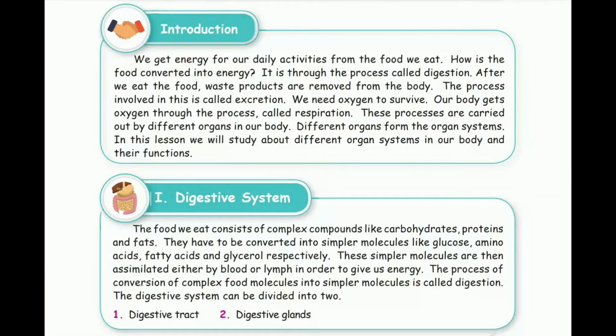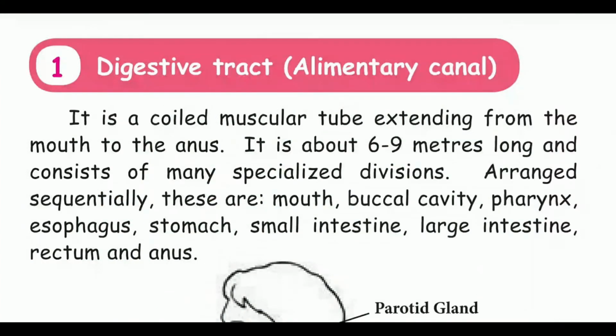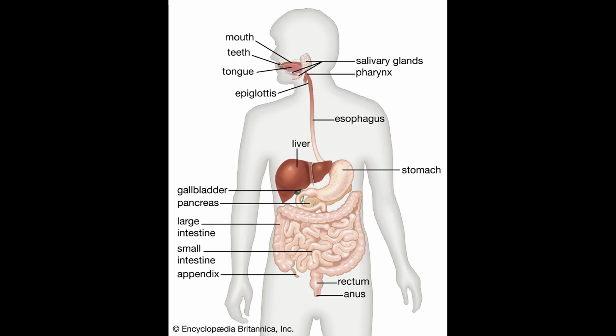The digestive system can be divided into two. Number one, digestive tract. Number two, digestive glands. Digestive tract. It is also known as alimentary canal. It is a coiled muscular tube extending from the mouth to the anus. It is about 6 to 9 meters long and consists of many specialized divisions. Arranged sequentially, these are mouth, buccal cavity, pharynx, esophagus, stomach, small intestine, large intestine, rectum and anus.